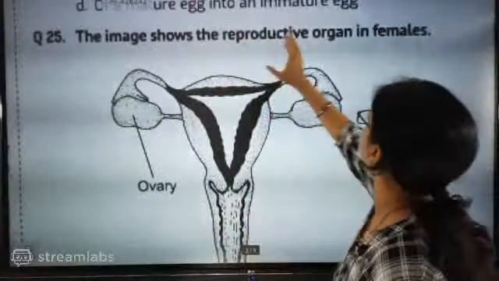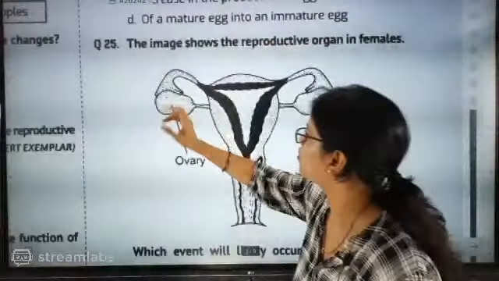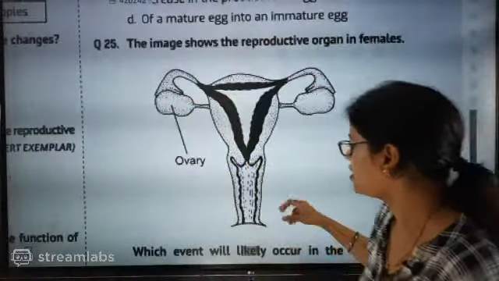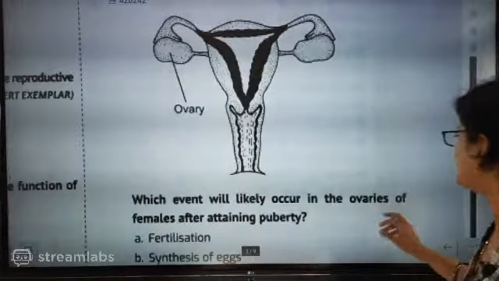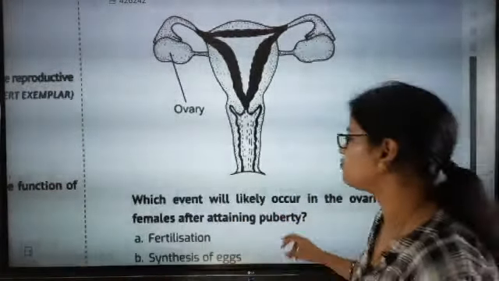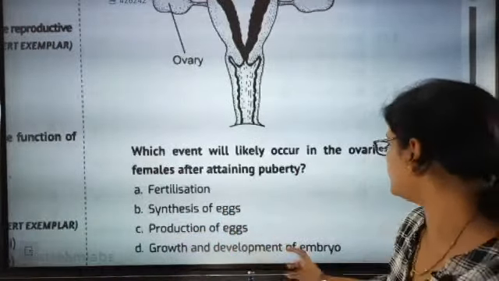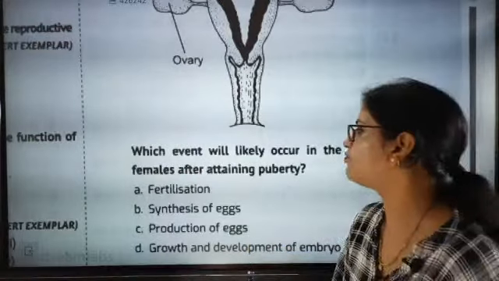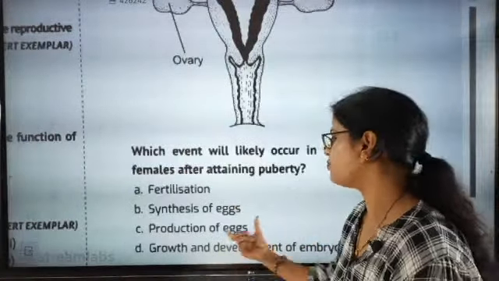The image shows the reproductive organs in a female. Shall we see the image first? Here the ovaries are there, the fallopian tube will be there, the cervix will be there. Now which event will likely occur in the ovaries of a female after attaining puberty? Fertilization, synthesis of egg, production of egg, growth and development of embryo.